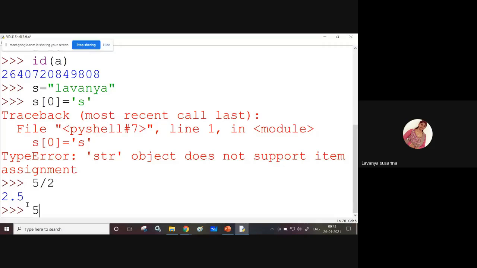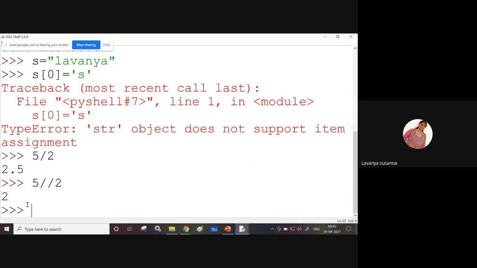Now, let us see double division, floor division. 5 floor division 2. See, now what will you get? You got the answer only 2. That means floor division rounds it down, and you will get only the integer part. See the difference between division and floor division.